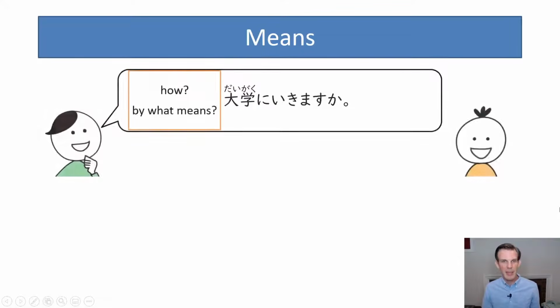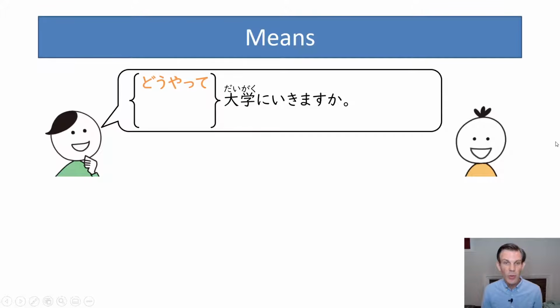So as an example, let's say we have Tanaka-san and Sumitsu-san, and they both live on campus and they're talking off campus at a cafeteria about how they go to school. So Tanaka-san is saying, how do you go to college? How do you go to university? How? By what means? So there's actually a variety of different question words we can use for this.